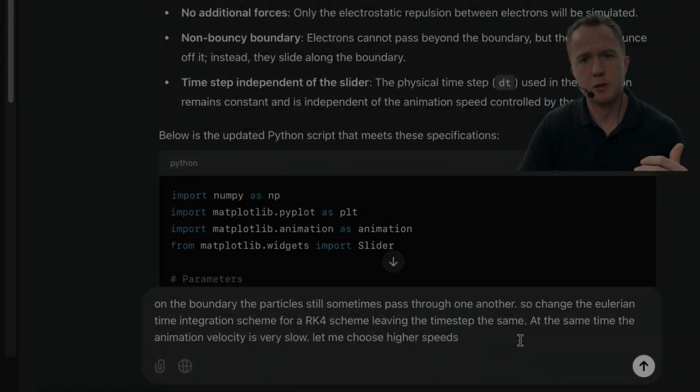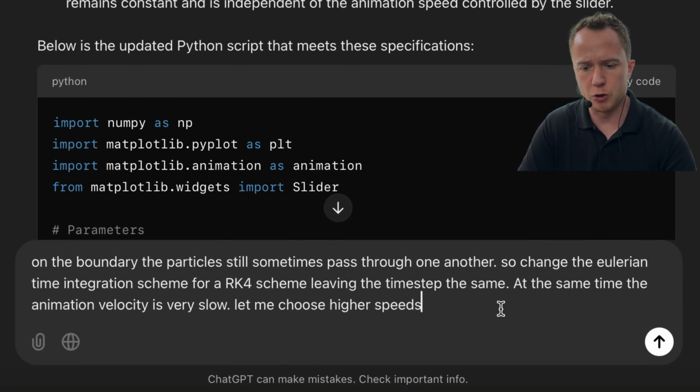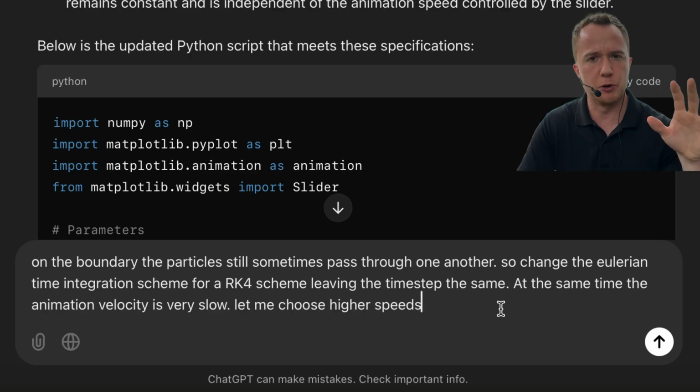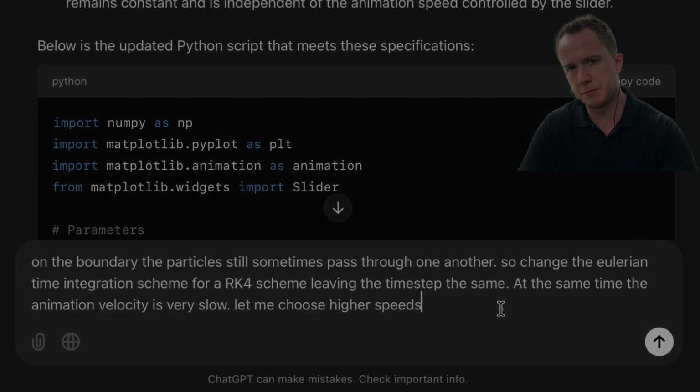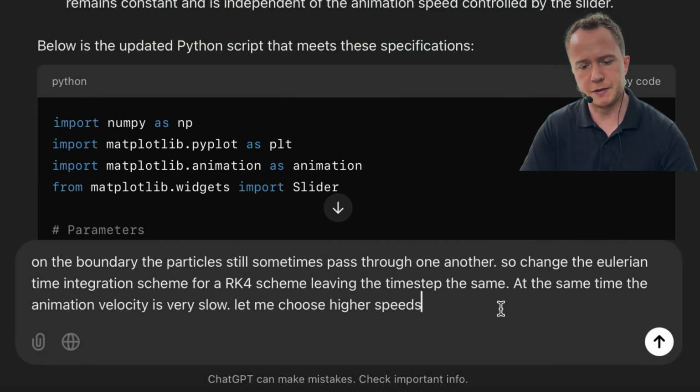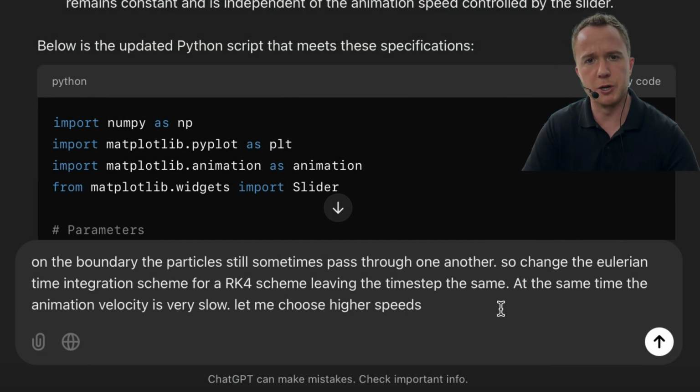We actually got to a decent result quicker last time with ChatGPT 4o. So it's surprising to me that it takes a lot more prompts this time to get to a working simulation. So instead of making the time step smaller and smaller, we just change out the time integration scheme from the Eulerian scheme to the RK4 scheme. If you want some more information on that, check out the last video. And at the same time, we ask it to let us choose higher animation velocities.